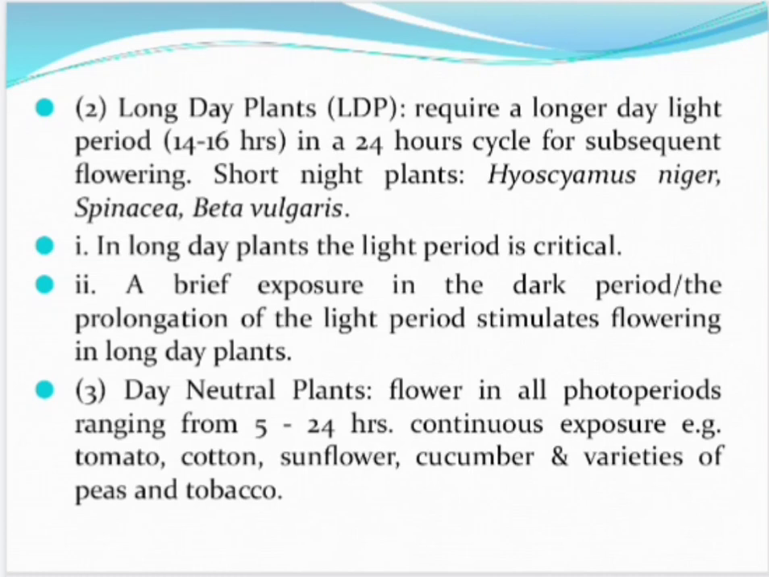Now, day neutral plants. These plants flower in all photoperiods ranging from 5 hours to 24 hours continuous exposure of light. Some of the examples of these plants are tomato, cotton, sunflower, cucumber, and certain varieties of peas and tobacco.